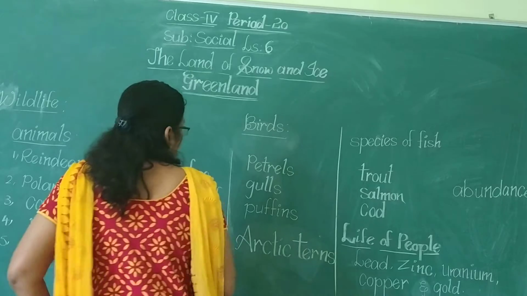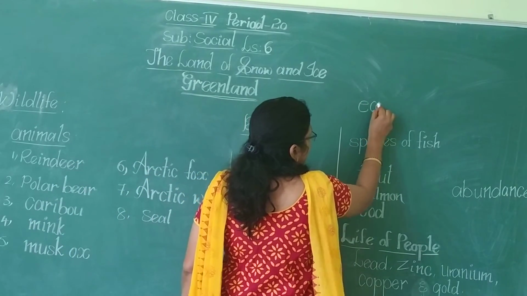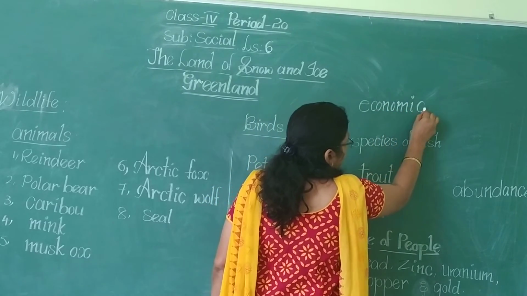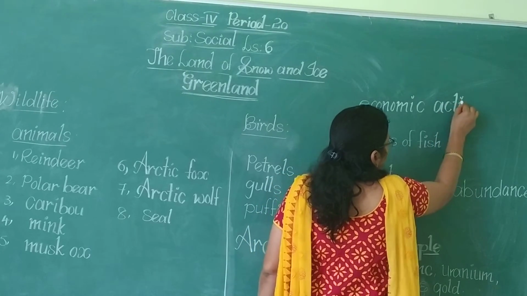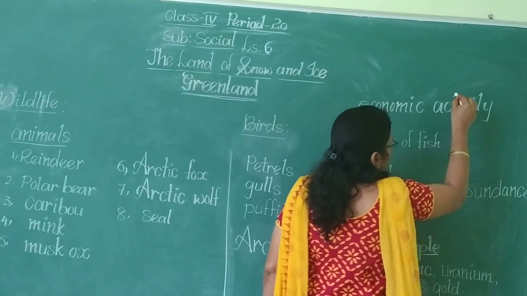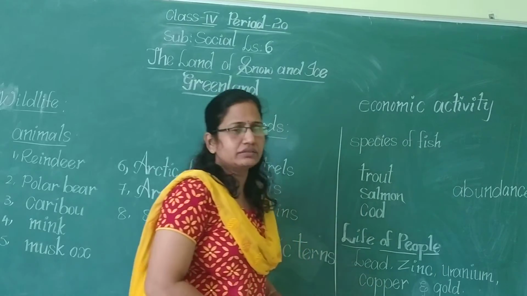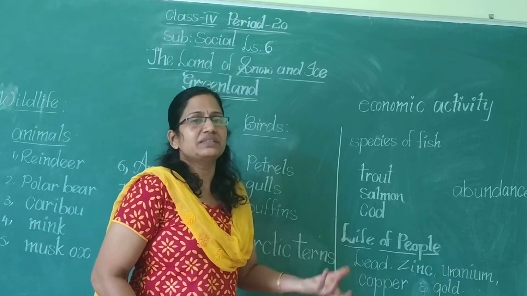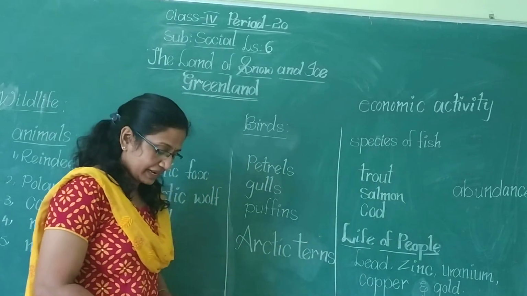So we said about the economic activity. What is meant by economic? Economic means which is related to the money aspects. So what are the income activities, the money earning activities of Greenland?